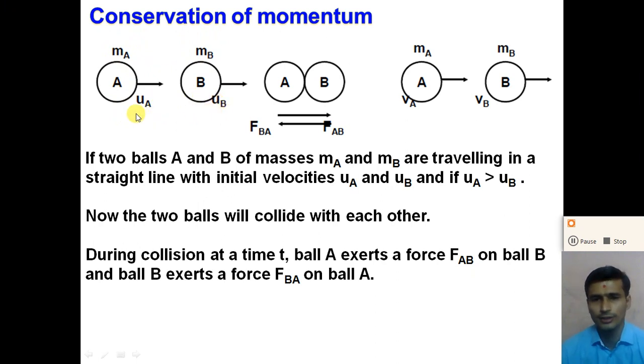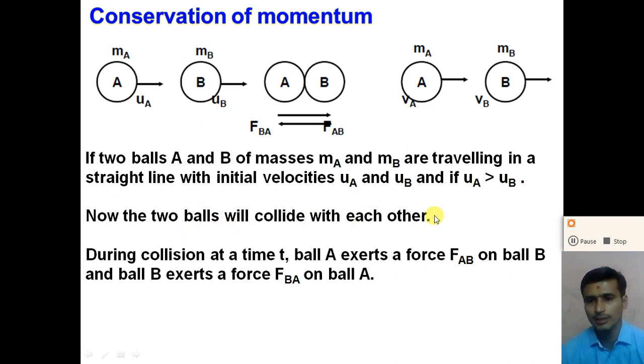So the initial velocity of ball A is greater than the initial velocity of ball B. Now according to this, if the velocity of A is more than the velocity of B, at some time both balls will collide with each other.